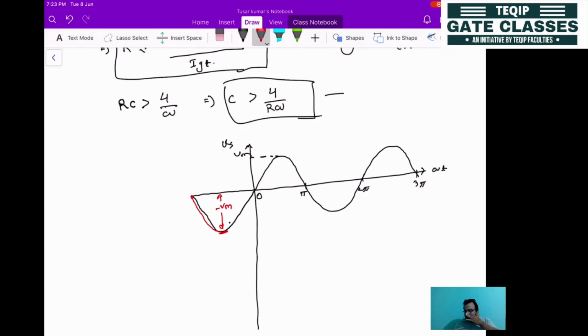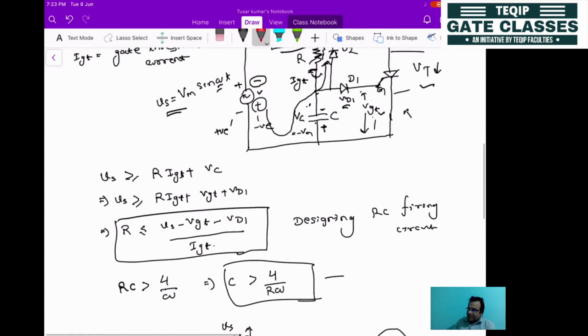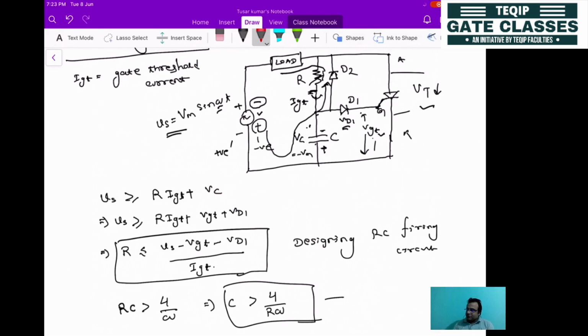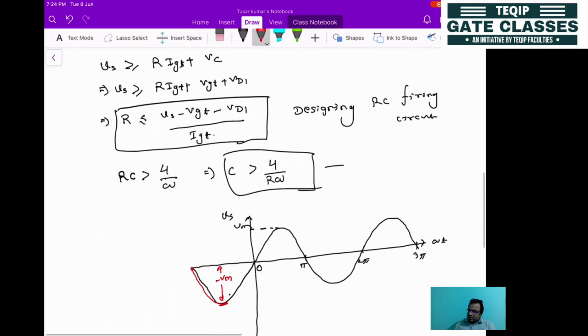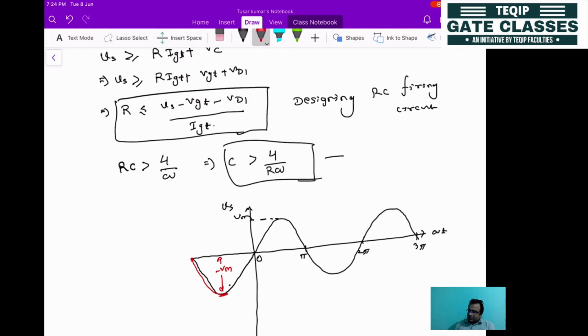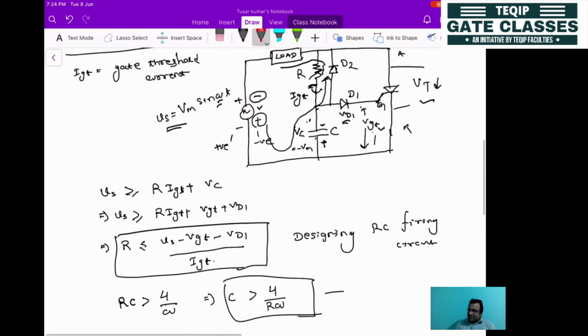Then whenever it is charged to minus Vm, completely charged, no charging current will flow. But when the supply voltage is approaching 0, the voltage across the capacitor will gradually be reduced a little bit. Let's say this point is A.